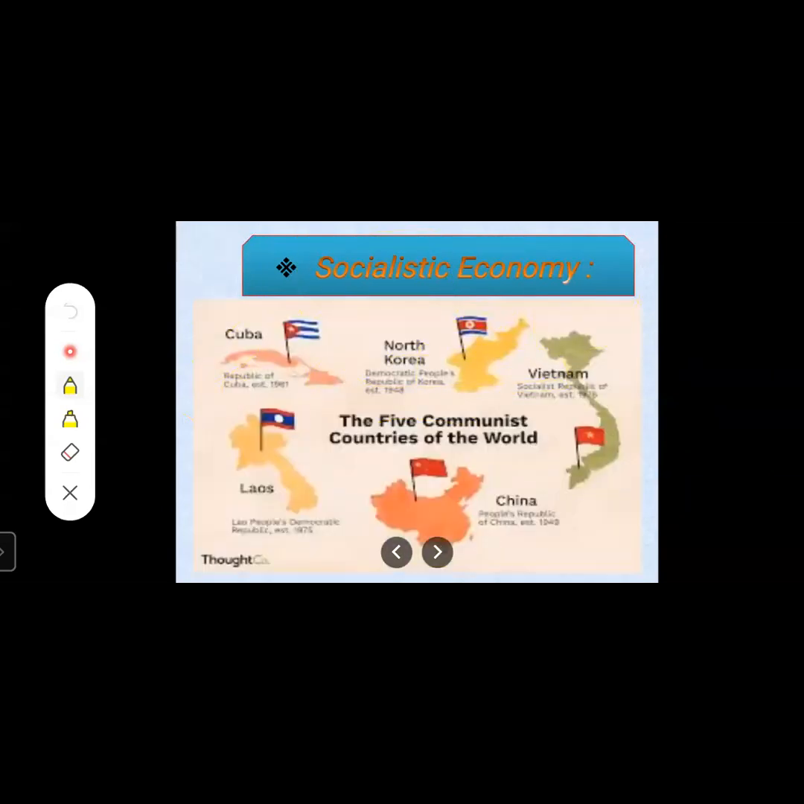Then see here, the five communist countries of the world have adopted socialistic economy. That is North Korea, China, Laos, Cuba, Vietnam. These are the five countries that have adopted socialistic economy.